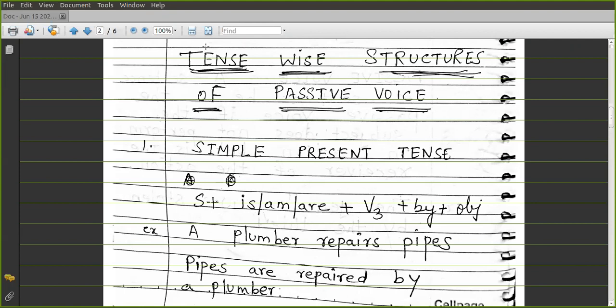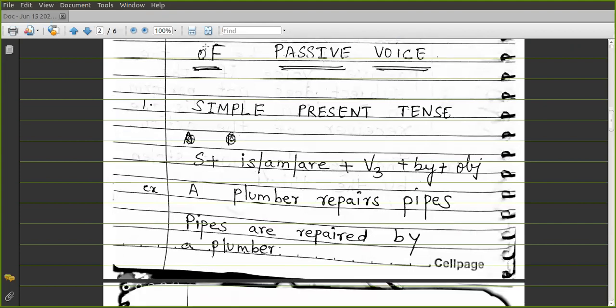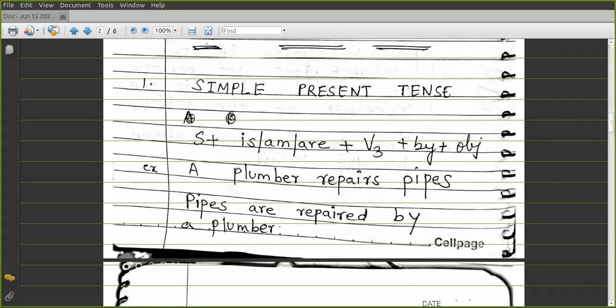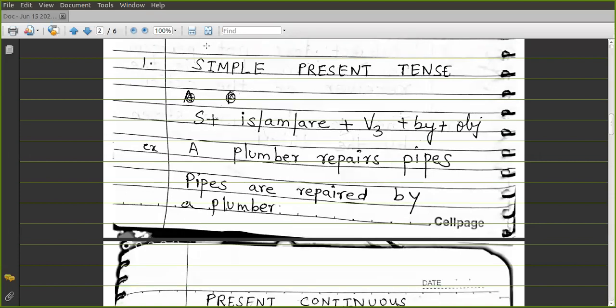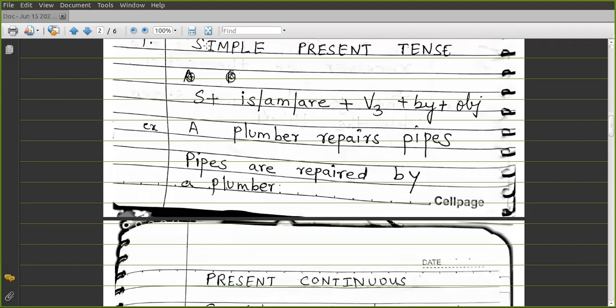So you can write the structure. In the simple present tense, the passive structure is subject plus is, am, are plus V3, that is the past participle of the verb, plus by plus object. A plumber repairs pipes. Pipes are repaired by the plumber. So, shall I proceed? Have you written? Yes, ma'am. Now we'll come to present continuous.